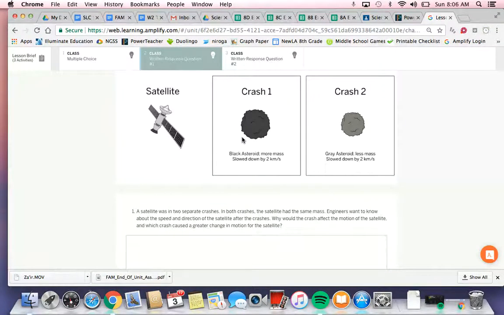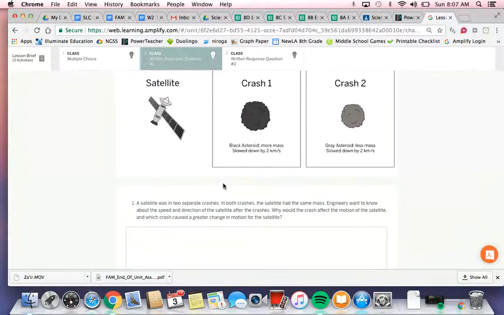A stronger force is required to change the speed of a more massive object by the same amount as an object with less mass. We also want to make sure to mention in this answer that both objects in a collision experience the same strength force, but in opposite directions.